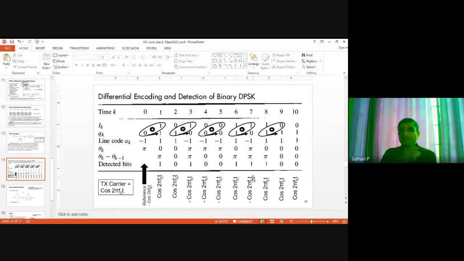So we cleverly avoided the requirement of a synchronous carrier at the cost of reduced bit error probability compared to BPSK. Clear?